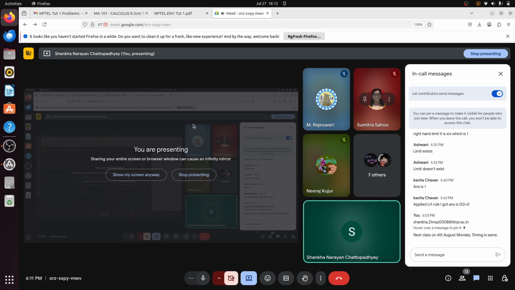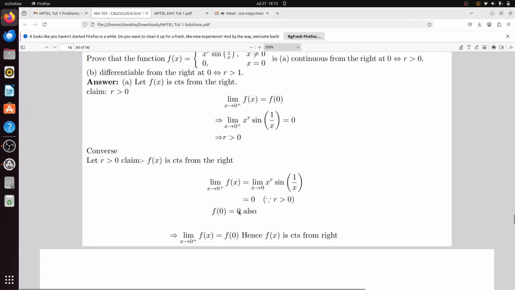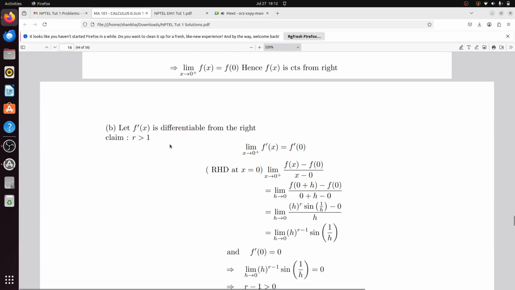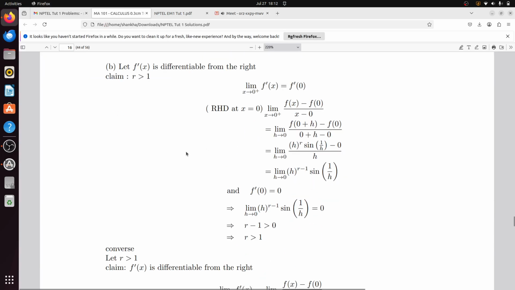Okay. Next problem: let f'(x) be differentiable from the right. So what do you need to prove? You need to prove r is greater than 1. The limit as x tends to 0 plus of f'(x) equals f'(0).